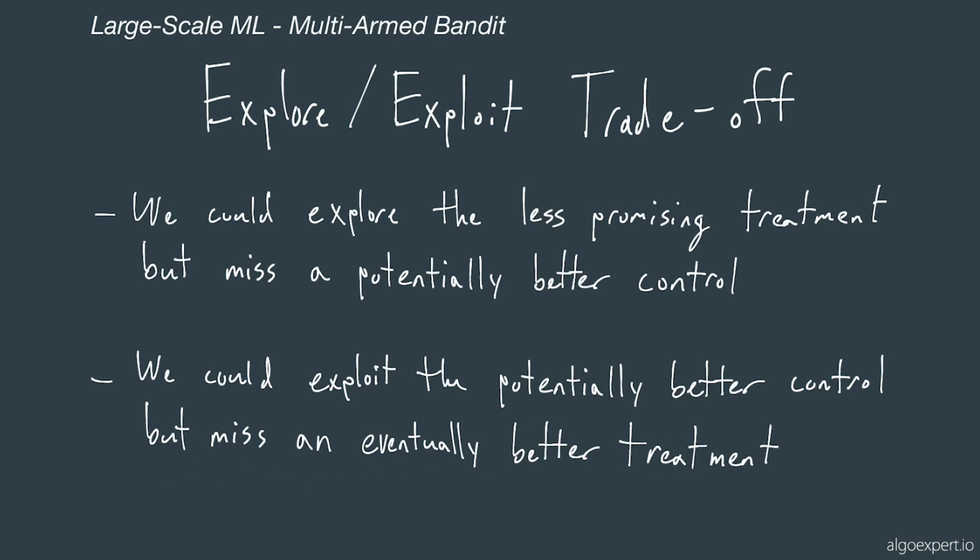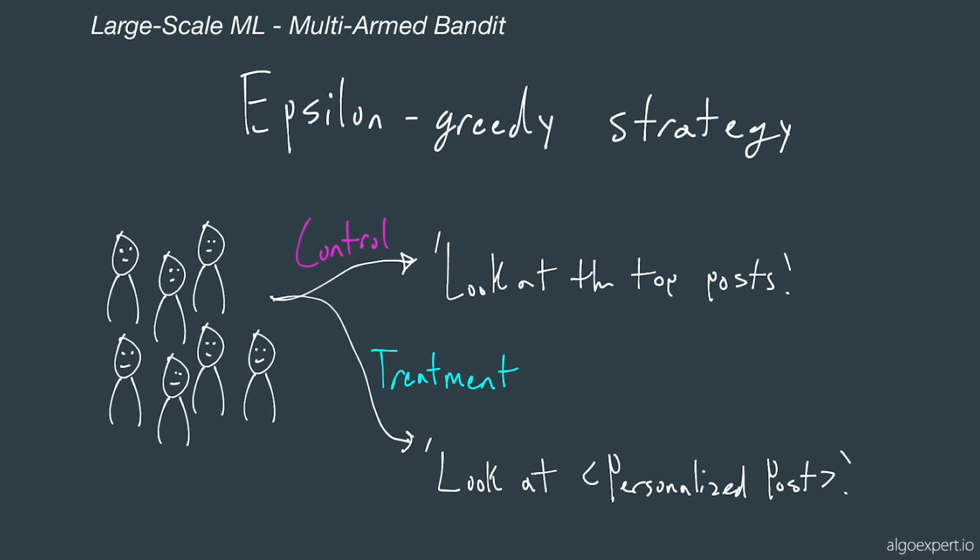So a very simple way to handle this would be using what's called the epsilon greedy strategy. All this means is that if we measure in an experiment, say 2 days in, we'll simply route each customer to the better performing experience with the probability of 1 minus epsilon, and we'll route people to the less performant experience epsilon % of the time.